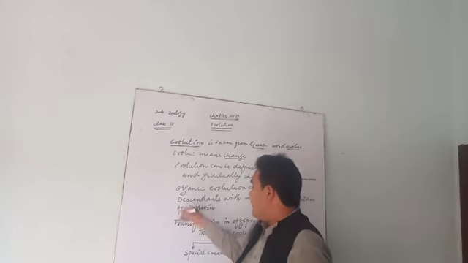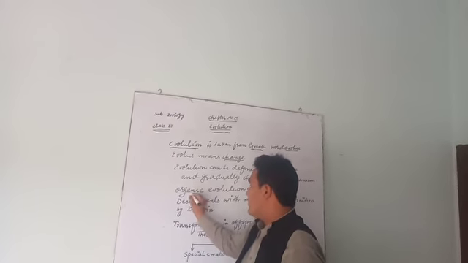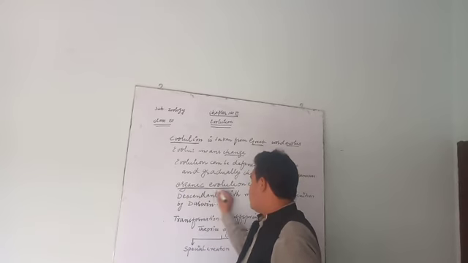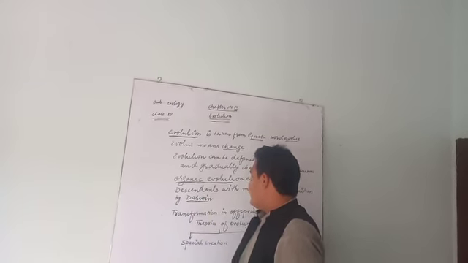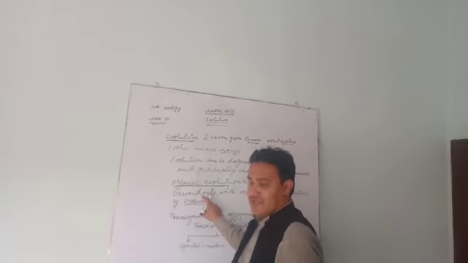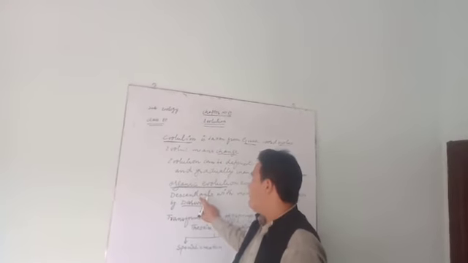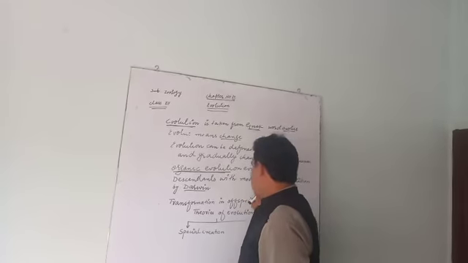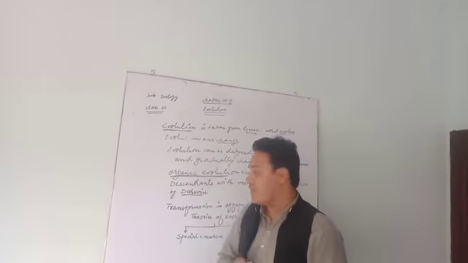There are many definitions of evolution. Slow, gradual change in the living organism is also called organic evolution. According to Darwin, when descendants are different from parents, meaning descendants have modifications. This definition was given by Darwin.